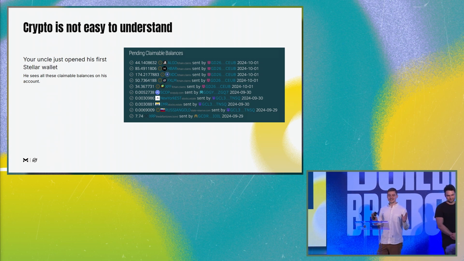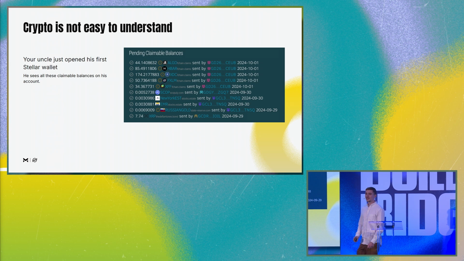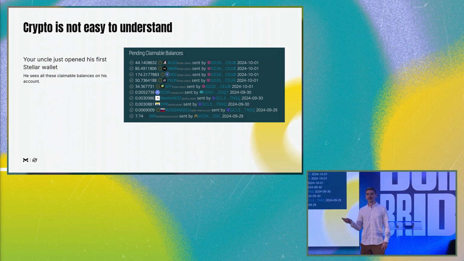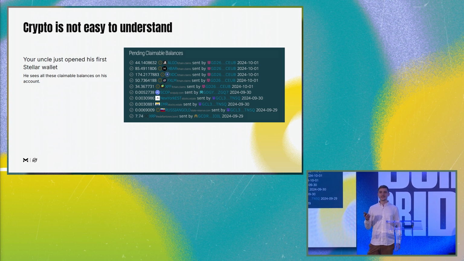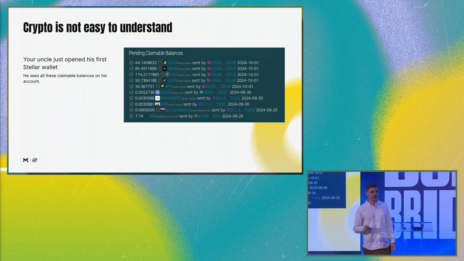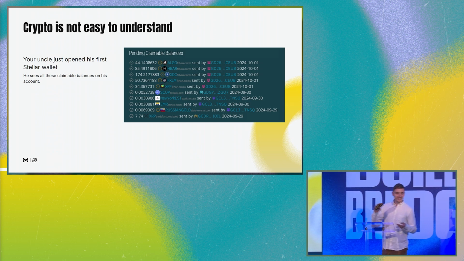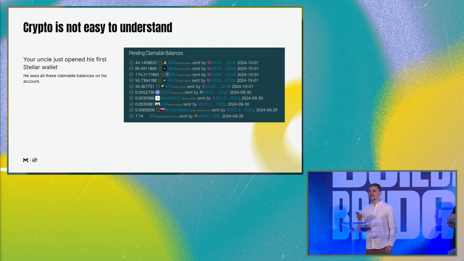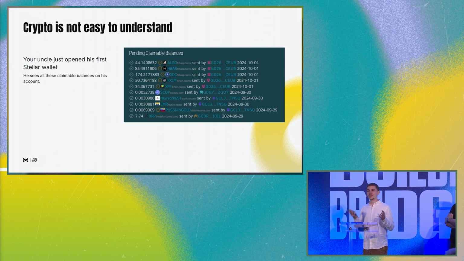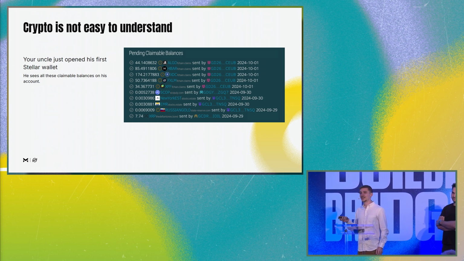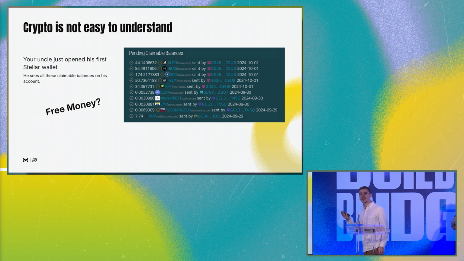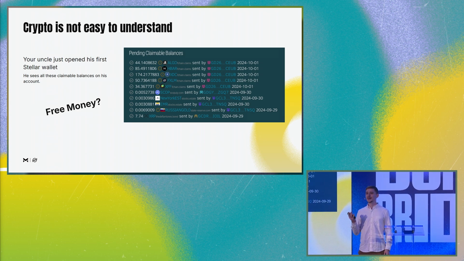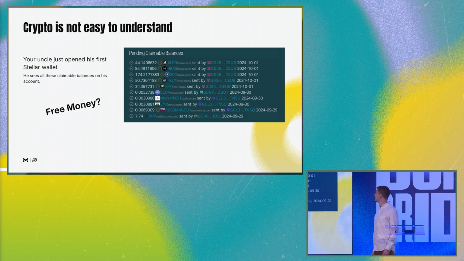Let's think of your uncle, your grandma, anyone, who opens their first crypto account. They move their whole paycheck to that new account, and then later on they see loads of claimable balances show up on Stellar Expert. What will those people think? If I look at my bank account statement and I see lots of pending money, I will think I'm getting free money.